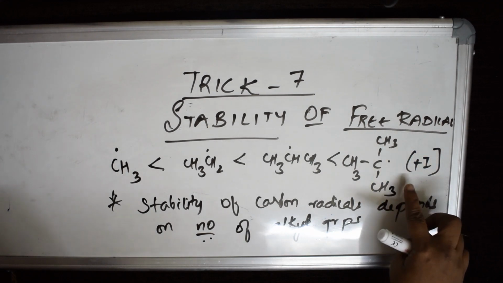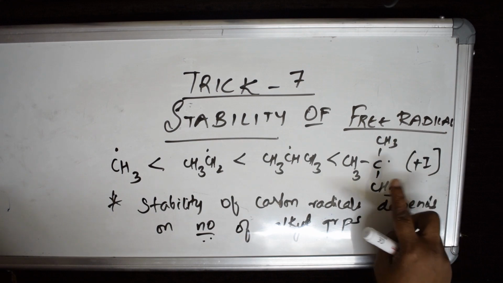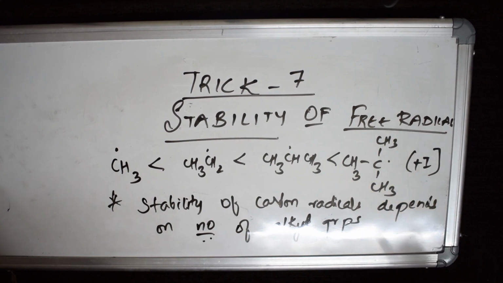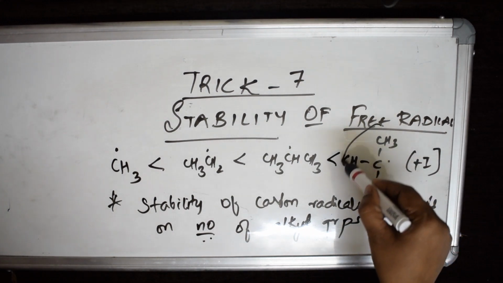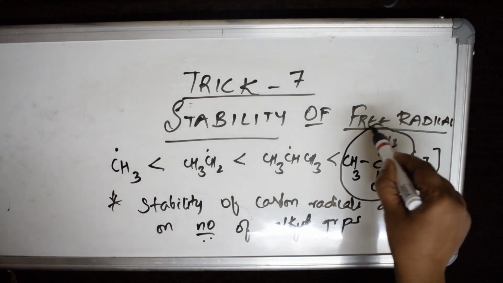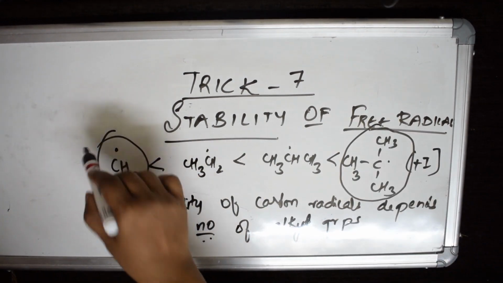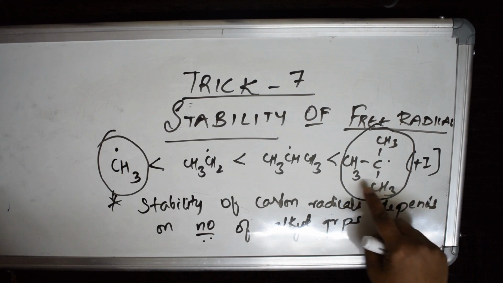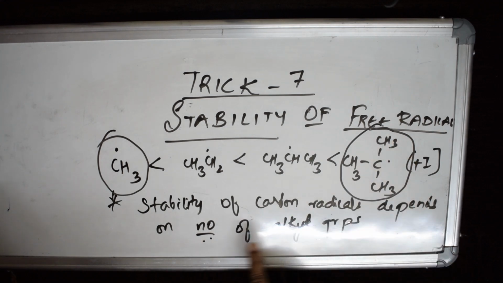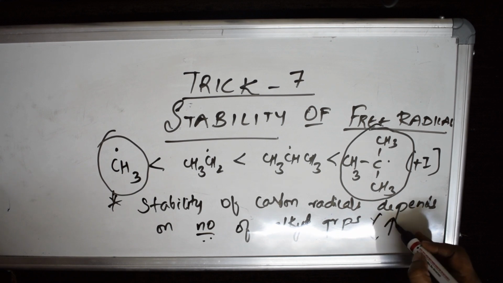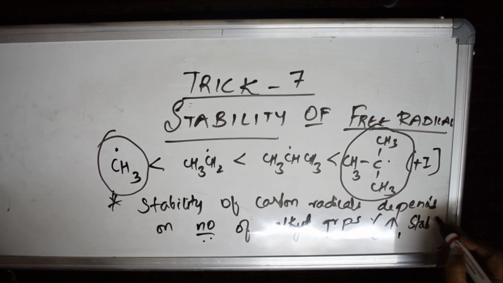Once again, among all these free radicals, tertiary free radical is more stable than methyl. What is the reason? Two things. First, more electron releasing groups. Stability of carbon radical depends on the number of alkyl groups. If the alkyl groups are more, stability is also more.